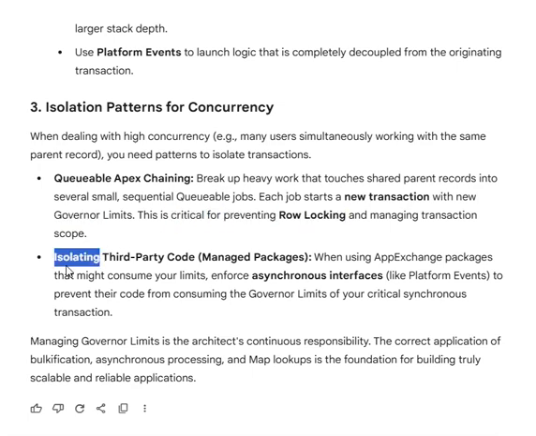Okay, it makes sense. Next is isolating third-party code, a managed package. That one is pretty interesting, because mostly when we are working with package code, we sometimes do not take care about what is inside, whether it is well optimized or not. And here I believe the guide is giving a good example. When we use AppExchange packages, they might consume our limits. We should enforce an asynchronous interface, for example run that logic from a platform event, to prevent their code from consuming our limits.